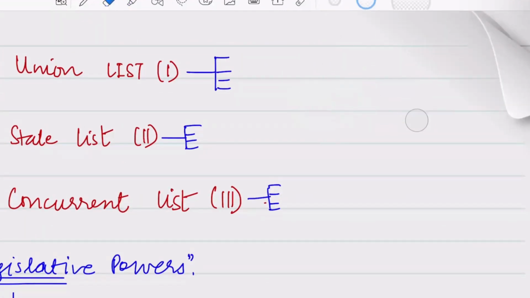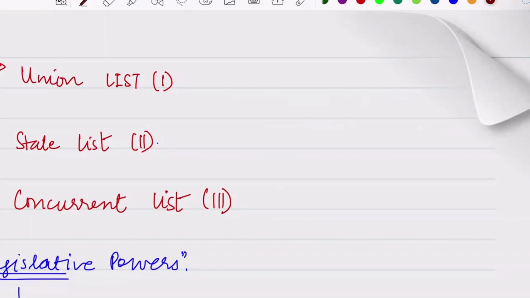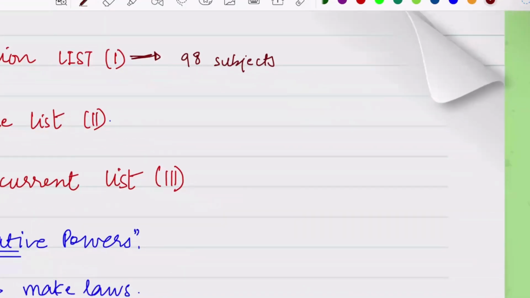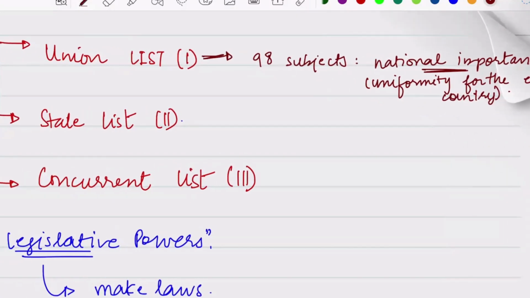So the first list, the union list, what does it have? This particular list has 98 subjects, which are of national importance. Because they are of national importance, they need uniformity for the entire country.